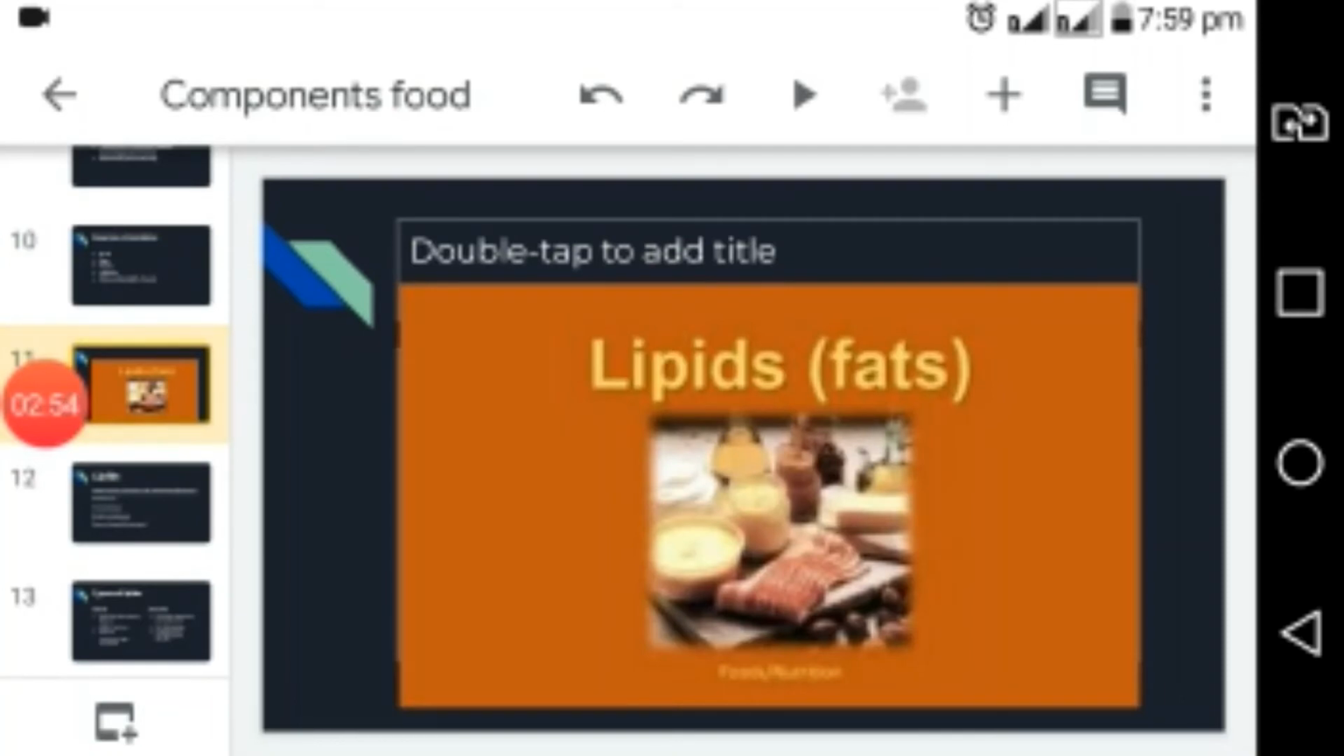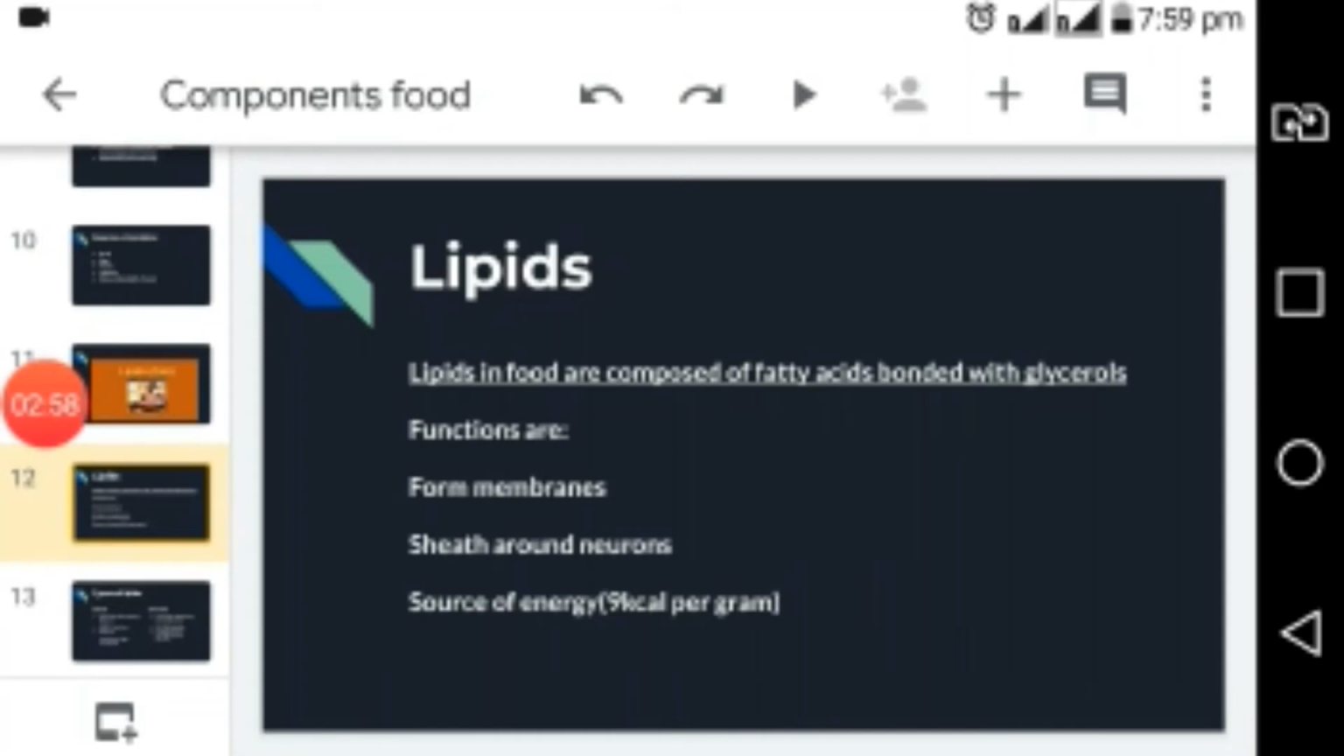So the next category is lipids or fats. These are composed of fatty acids bonded with glycerols. The main functions of lipids are formation of membranes, formation of sheath around the neurones, and also provides us energy, that is 9 kilocalories per gram.